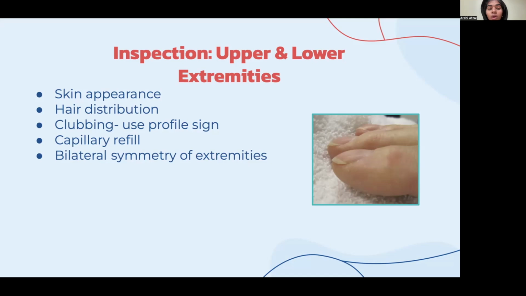Check for clubbing in all fingers by asking the patients to create diamonds with their nails. Profile sign is viewing the finger from the side and it helps to detect any early signs of clubbing. The normal nail bed angle is 160 degrees and any higher indicates clubbing. Check for capillary refill with the person's hand near the level of their heart. It should refill within 3 seconds. Check for symmetry in extremities bilaterally. Note if any extremity is shorter than the other when compared.